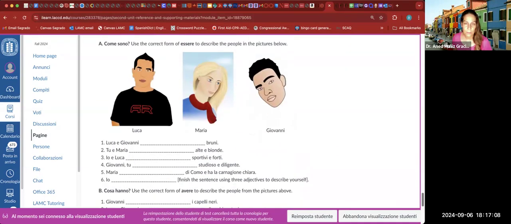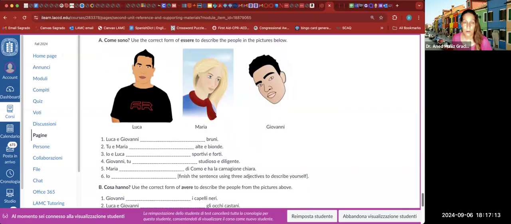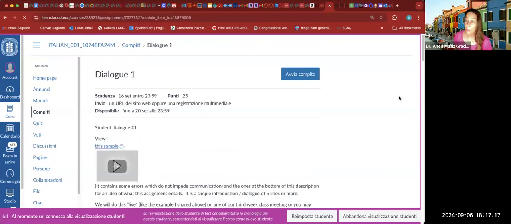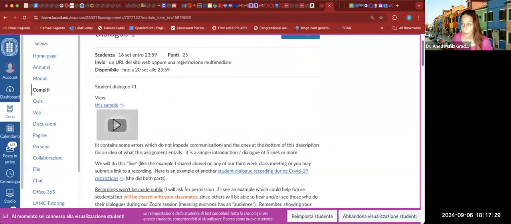And then some practice things. Normally when we are in the classroom, we go through these exercises after we introduce the material. But since this class is asynchronous, you introduce the material yourself by watching the videos and going through the grammar charts and everything.